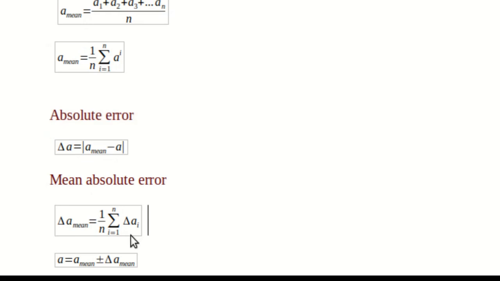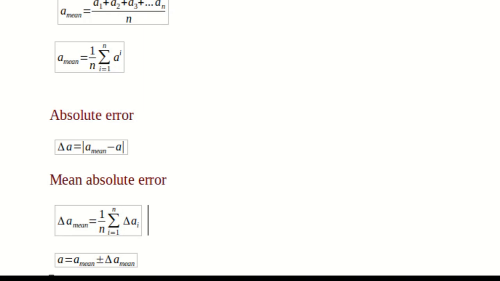So in symbols, we can write this. Delta a mean is equal to 1 upon n, and like here the symbol of sum is sigma, sigma delta ai, that is the ith measurement of the error.